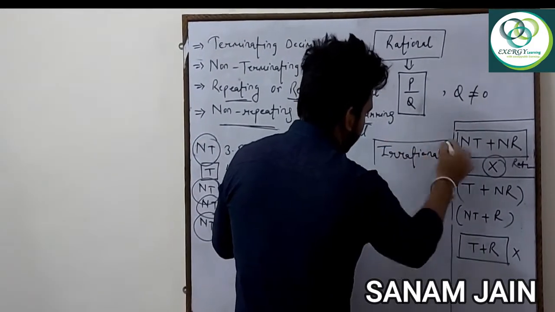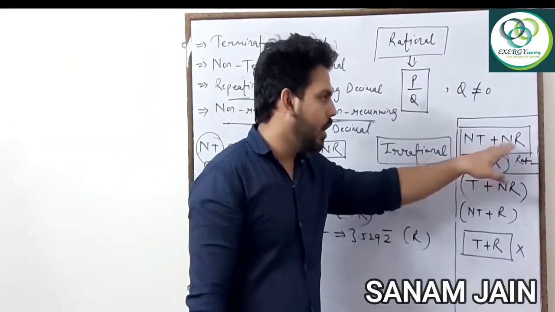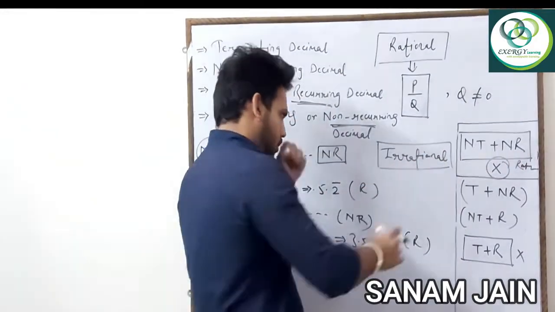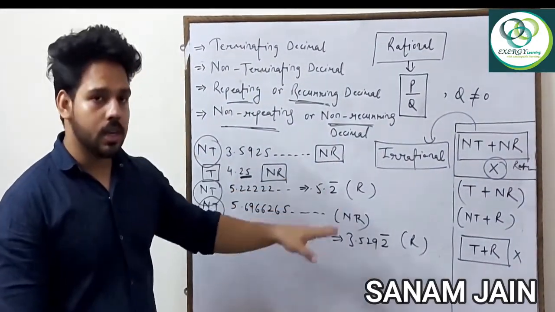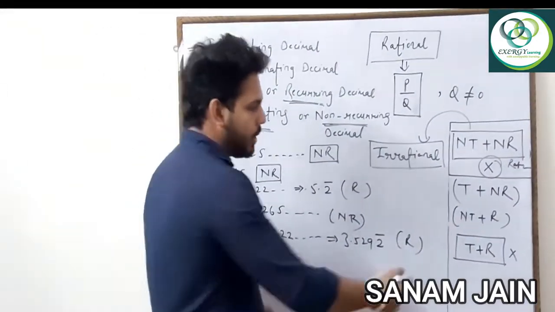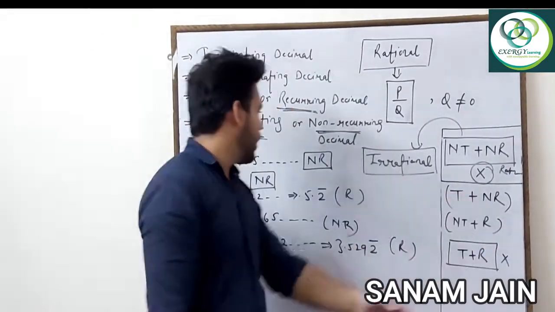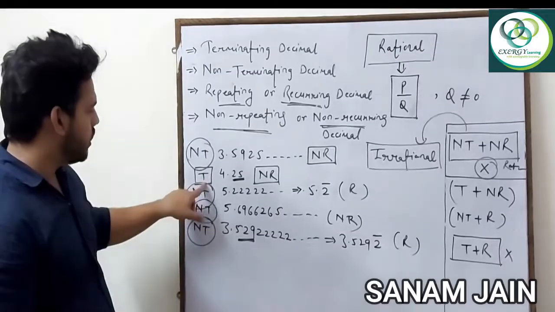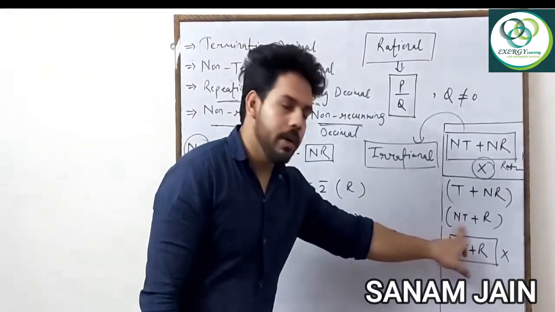That means if we have to define an irrational number, directly we can say the numbers which are non-terminating and non-repeating are known as irrational numbers. That means there are some conditions which can be followed: the number can be terminating and non-repeating. There can also be a condition when the number is non-terminating but repeating.